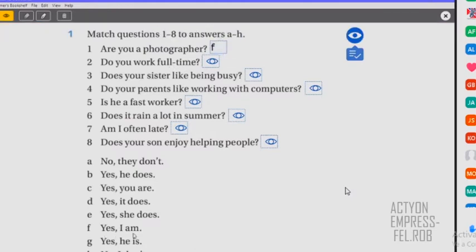Because it says, yes, I am. Am is a verb to be. Are is a verb to be. So, are you a photographer? Yes, I am, right? So that is correct. Please continue with the others. Identify if the question is with do, does, am, or other, and put the correct answer. Okay, so I'll give you 2 minutes to complete this exercise 1.